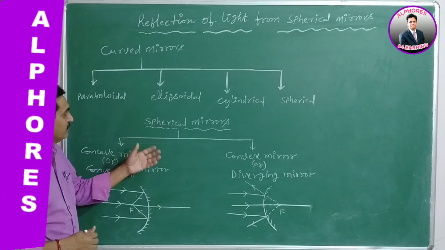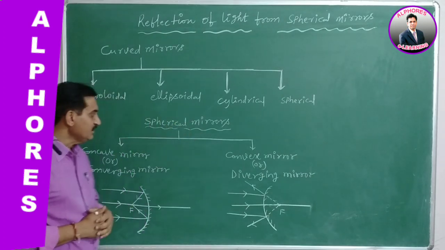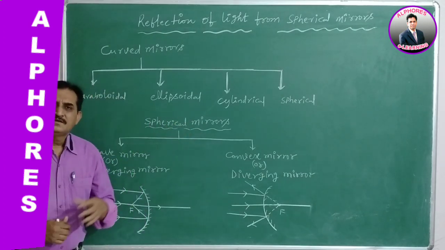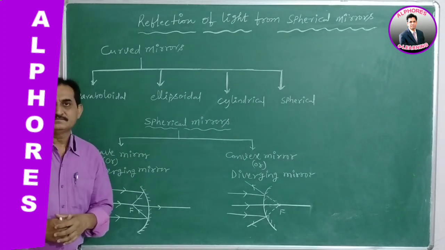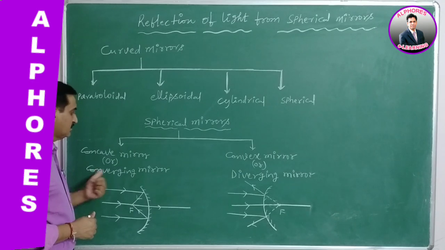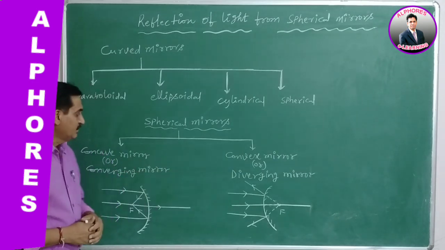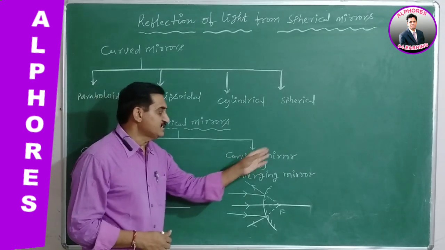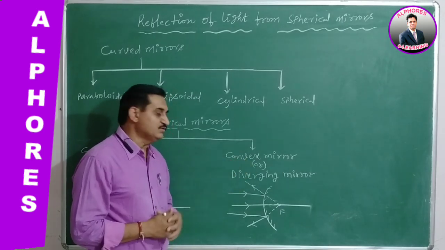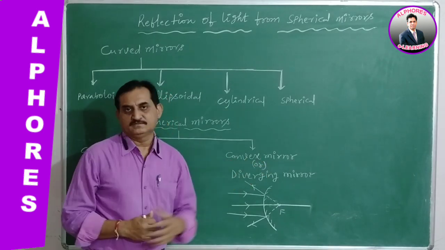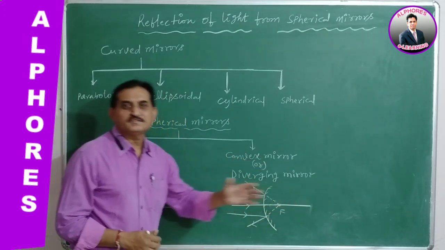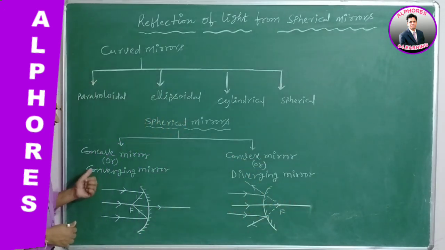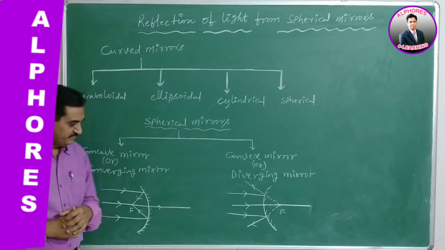Okay, when we go for spherical mirrors, the spherical mirror is of two types. One is the concave mirror, which is known as the converging mirror. Another one is the convex mirror, which is also known as the diverging mirror. What does it mean, converging and diverging? It is very simple. The meaning itself is given in the name.